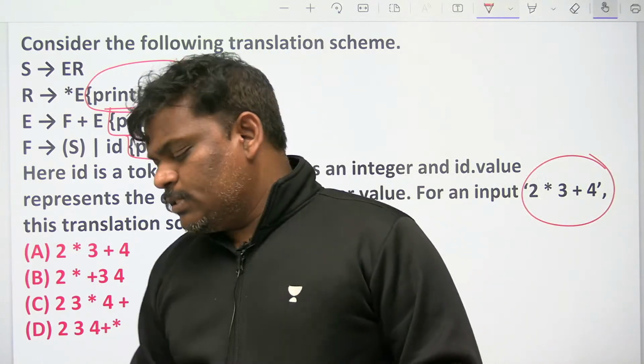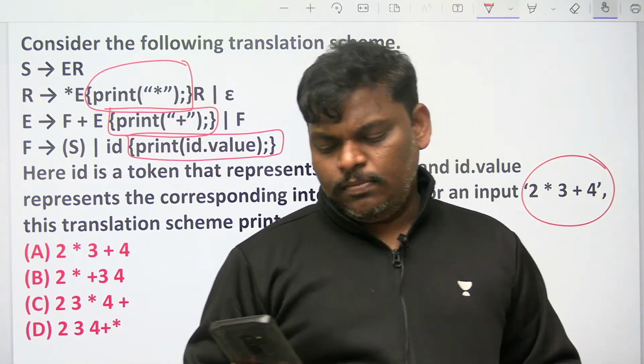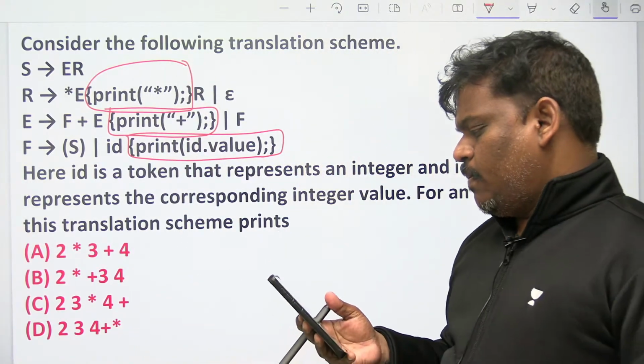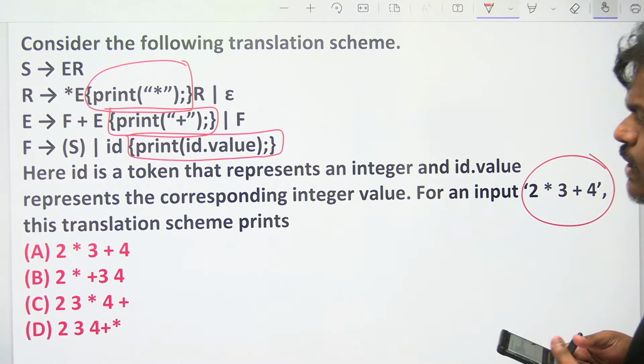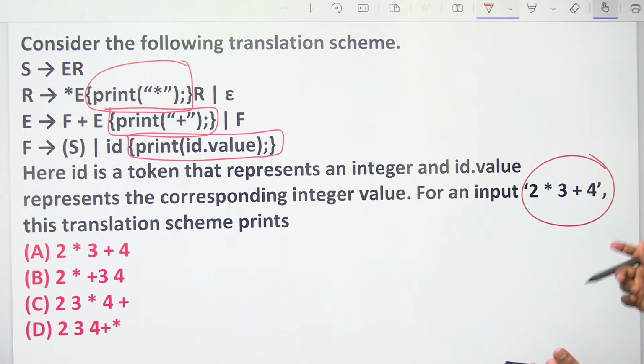Can you check what is the answer of this problem? First, using the given grammar, for the given string, draw the tree. S goes to ER, first star required, next plus required.